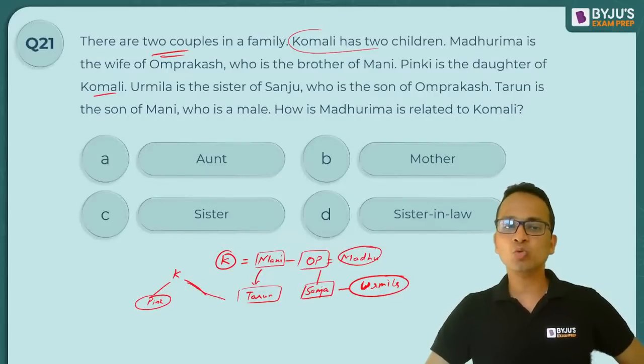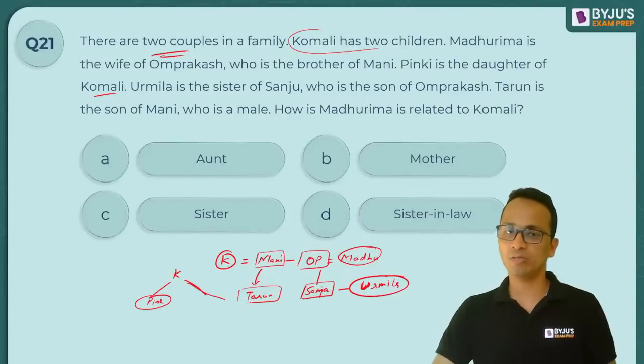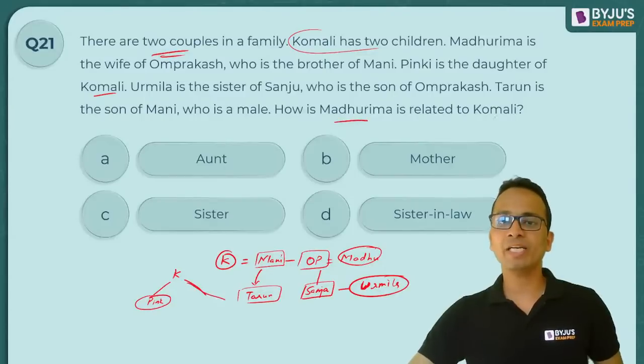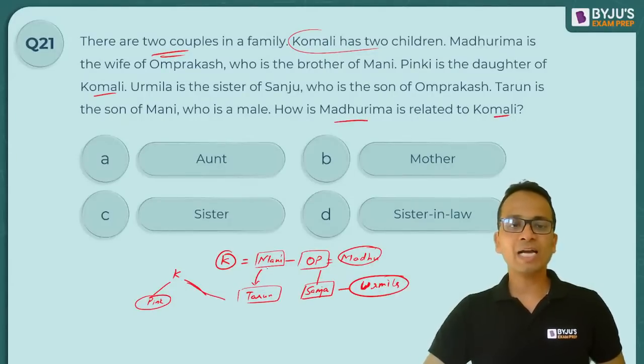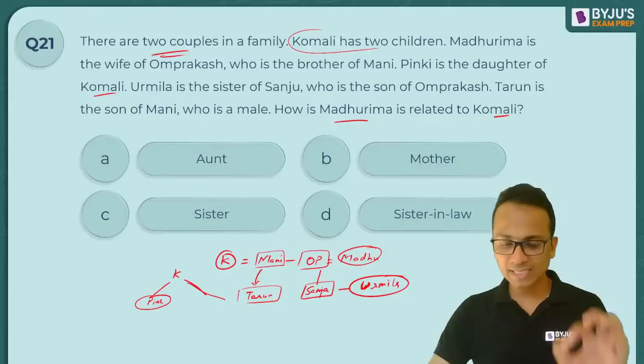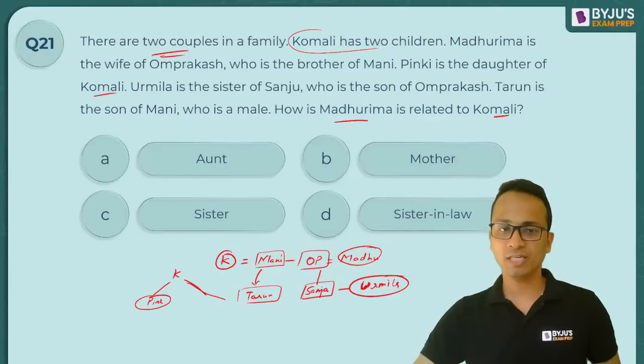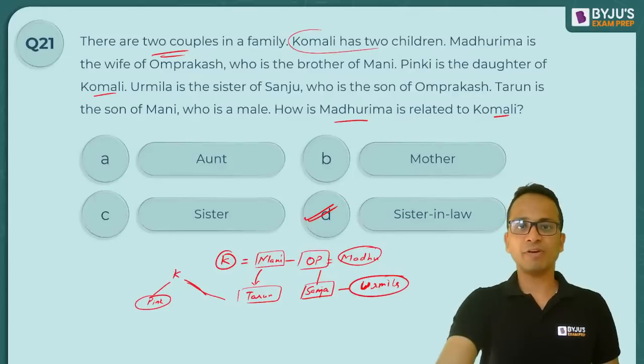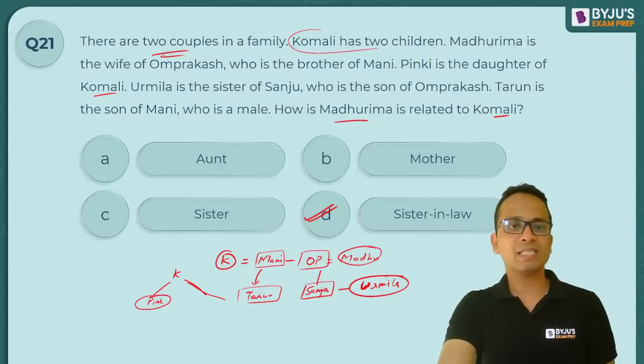And Komali के two children हैं. One of the child will be Tarun. Okay, so we'll have to make two couples. So how is Madhurima related to Komali? So Madhurima and Komali, they are sister-in-law of each other, and the correct answer will be option D. Okay, fine. So that's it. Answer is sister-in-law.